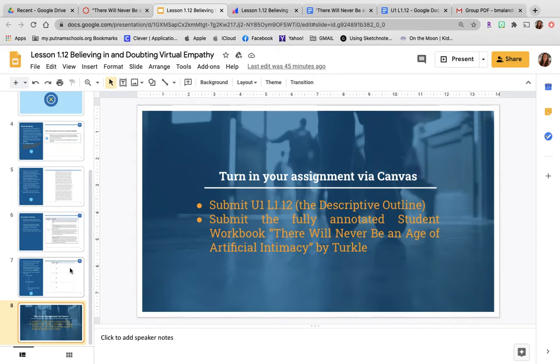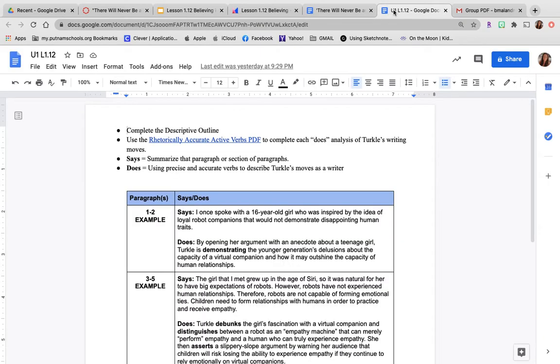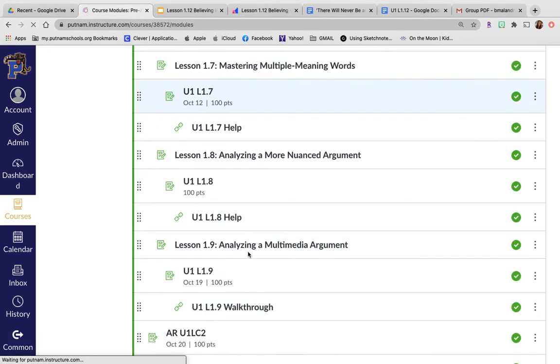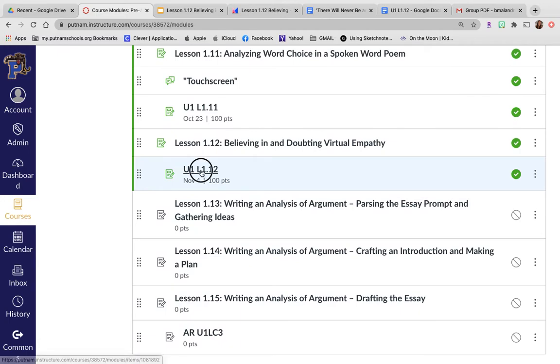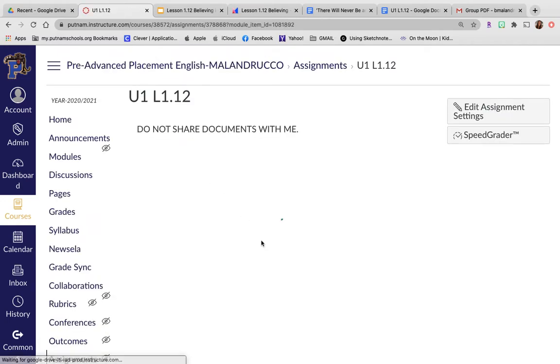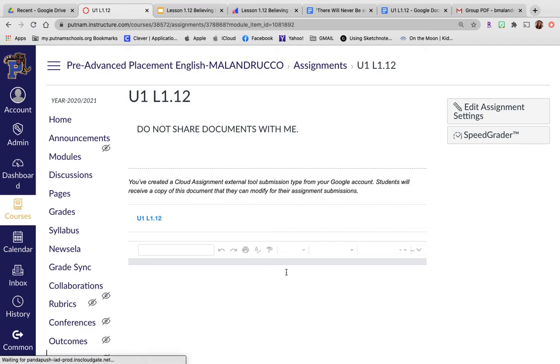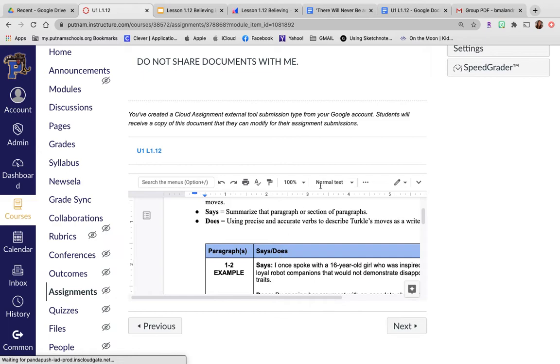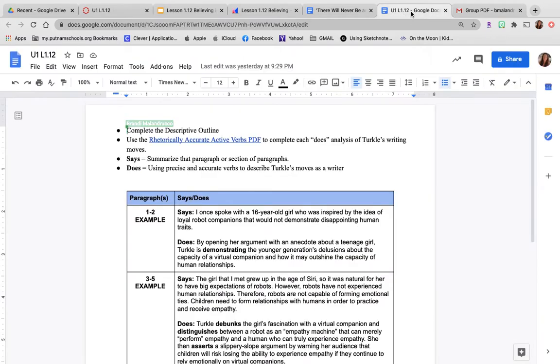The one thing that you aren't going to get to do that I wanted to do for you is, and again, y'all should know kind of where to get to here with this. It's in modules at the bottom here in U1L1.2. So that's where you're doing your descriptive outlining with me right now. And then your group, and then independently. And to help you out, I gave you a direct link to your rhetorically accurate strong verbs.